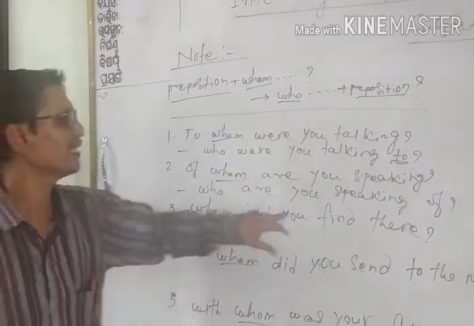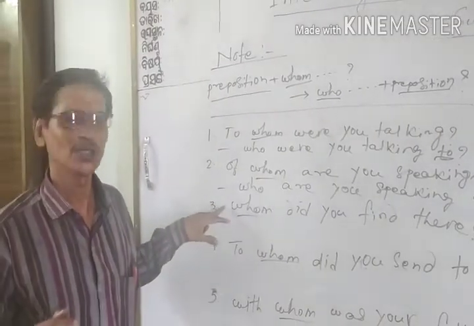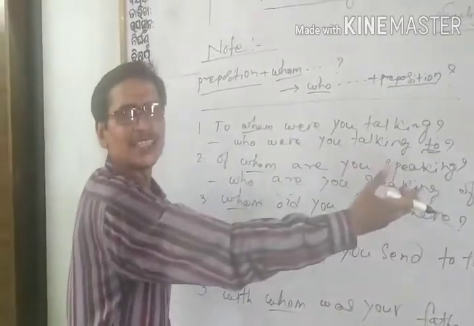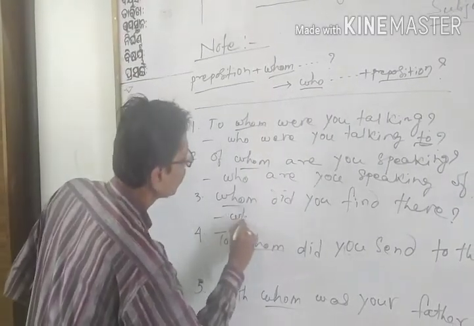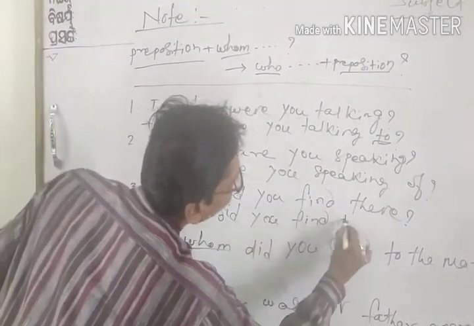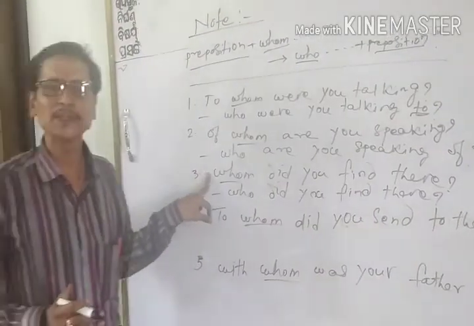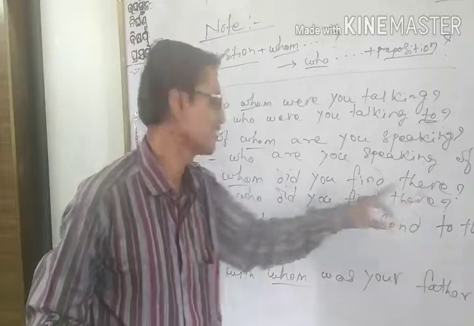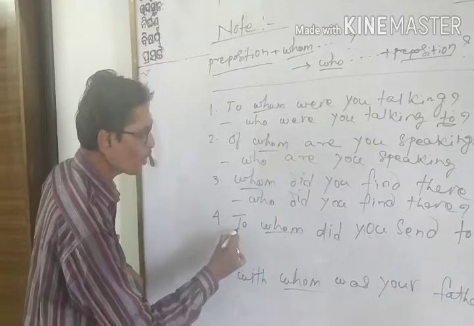Here, see this sentence starts with whom but doesn't have any preposition. So we don't need to move any preposition to the end of the sentence. We simply start this by using who. Okay, here: "Who did you find there?" Though it does not have any preposition, we need not transfer any preposition to the end of the sentence to use who.